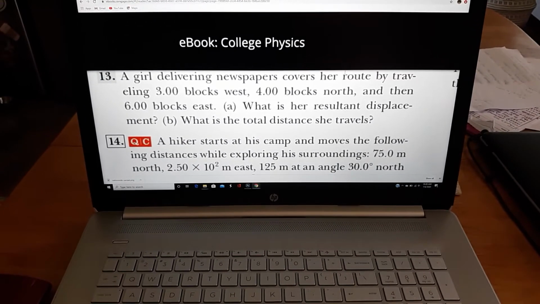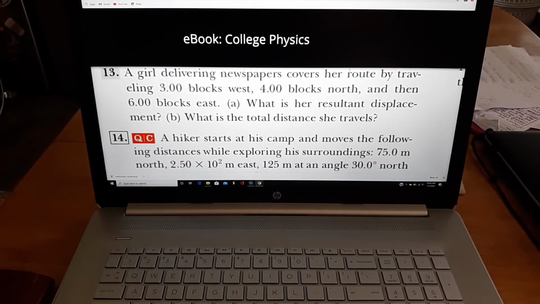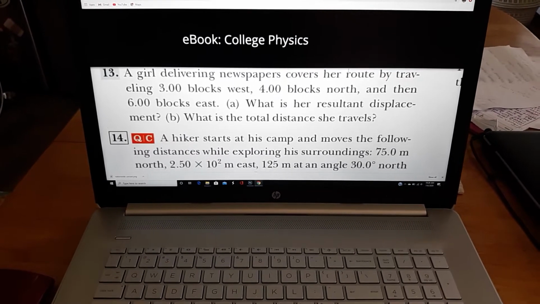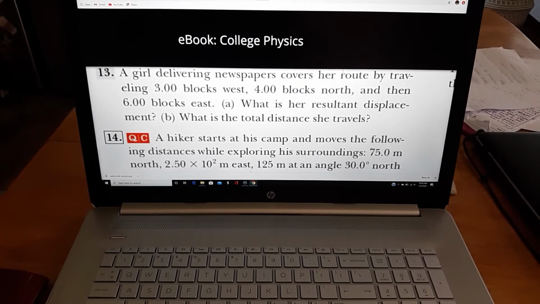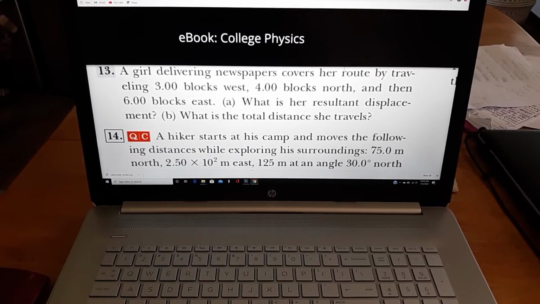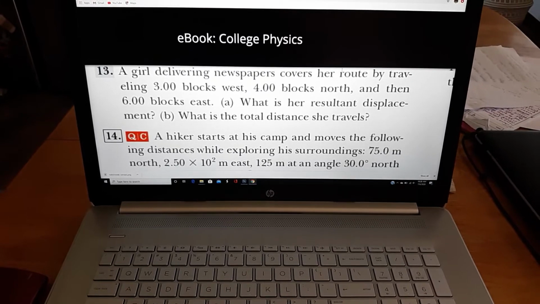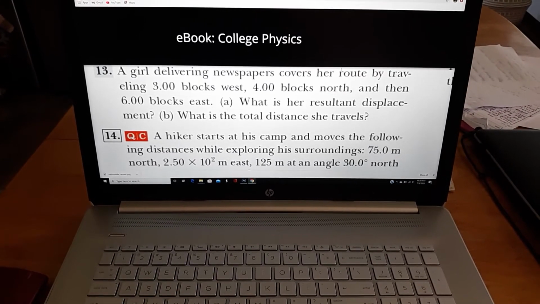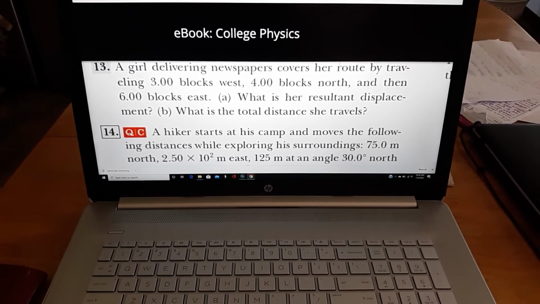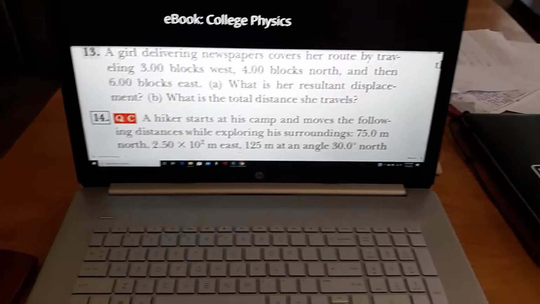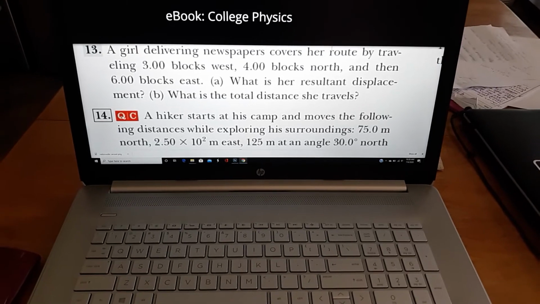Number 13, a girl delivering newspapers covers her route by traveling 3 blocks west. I'm writing that down on my paper that you'll see in a second. 4 blocks north. And finally 6 blocks east. And they want us to figure out, part A, what's her resultant displacement, and B, what is the total distance she travels.